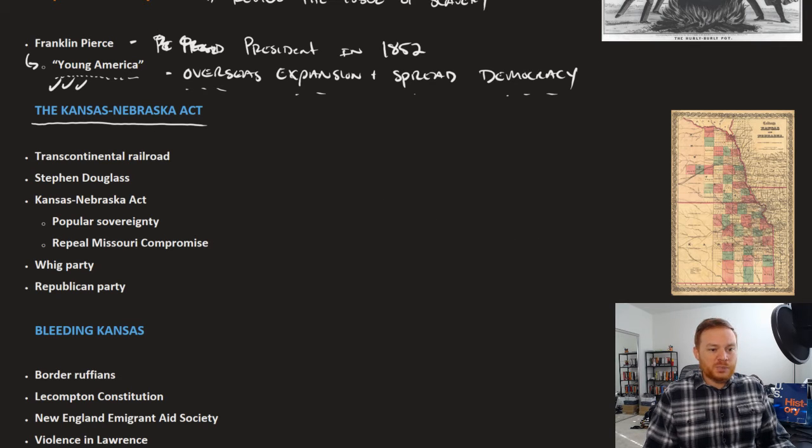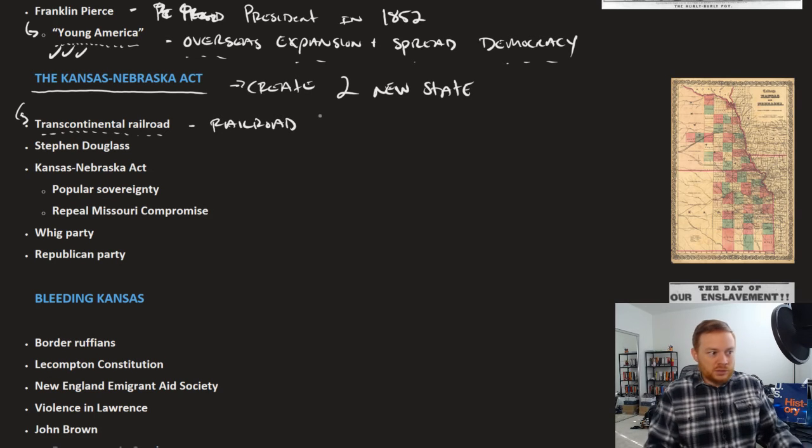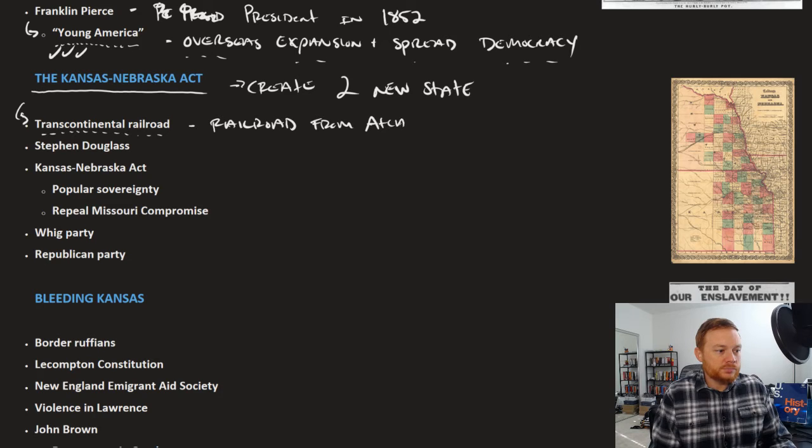So the purpose behind the Kansas-Nebraska Act is to create 2 new states. And the reason is to build a transcontinental railroad, right? So that's the goal. A transcontinental railroad is a railroad that stretches the whole continent, so it reaches from the Atlantic Ocean to the Pacific, right?